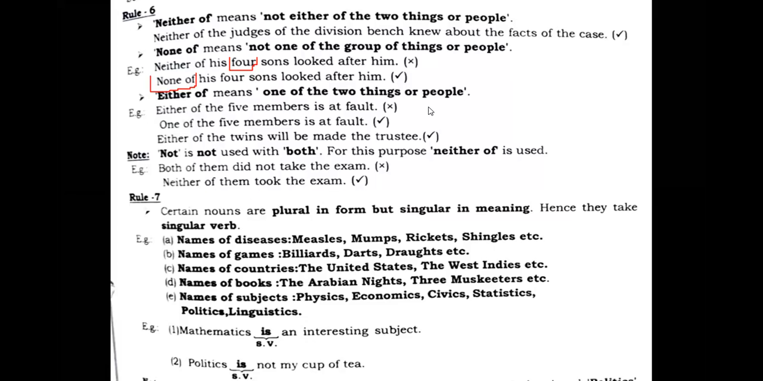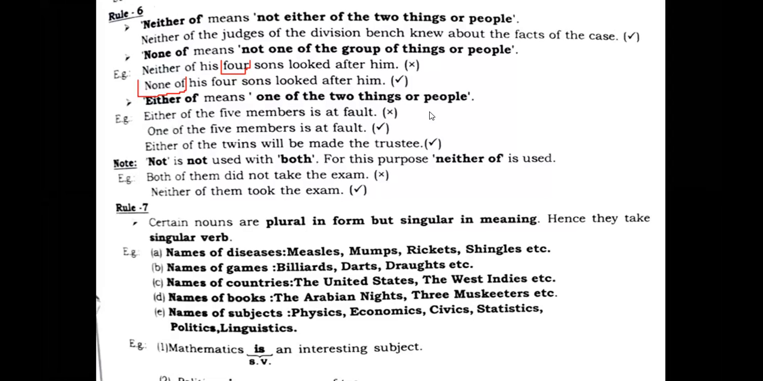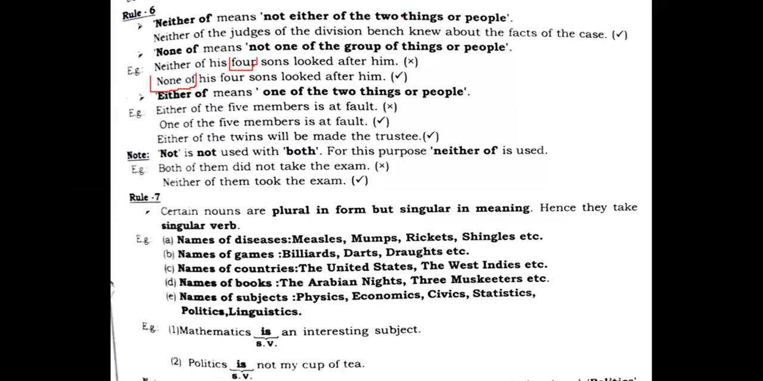One of the five members is at fault, right? Out of five, you're talking about one, like "some of the students are still disturbing." "One of" means out of five, only one. "One of the five members is at fault" means out of five, one is at fault, not more than one.